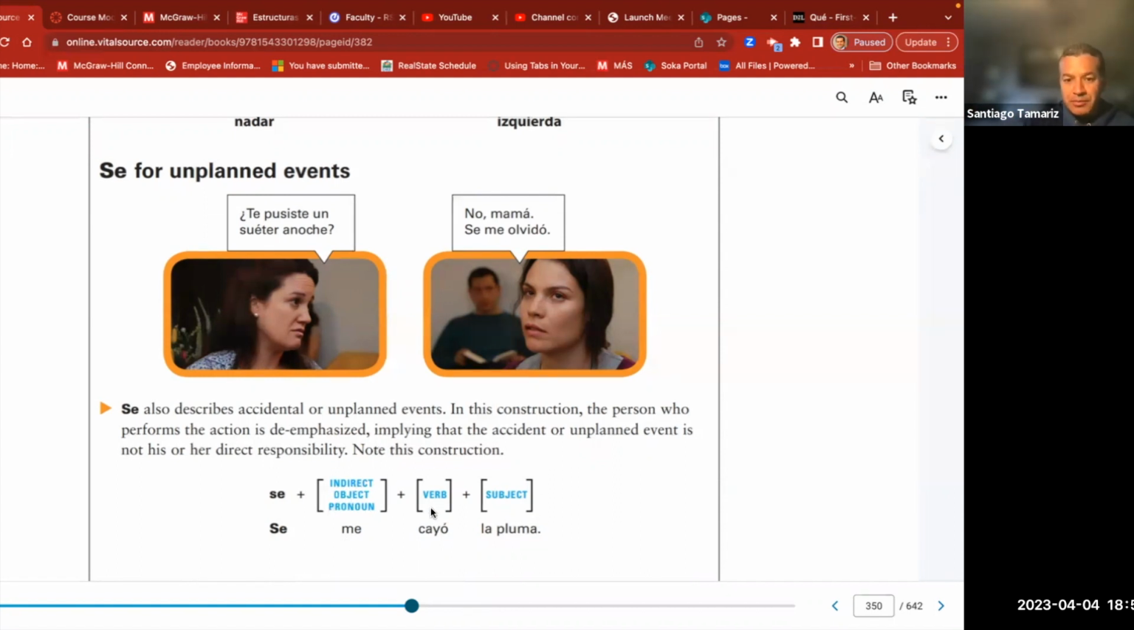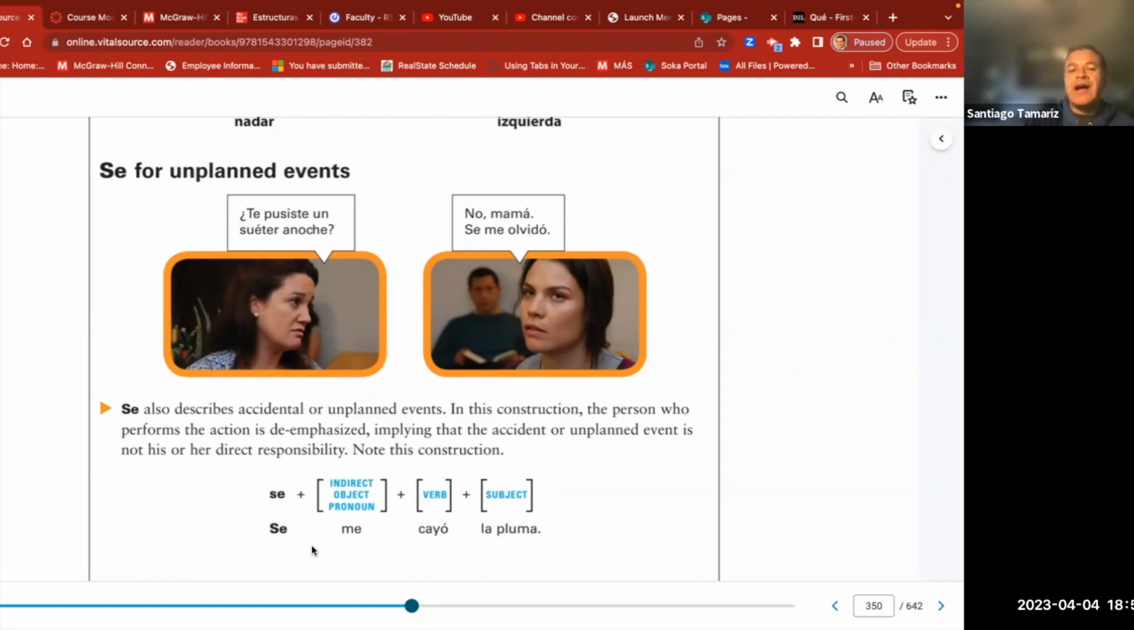Now we have the verb and the subject. The subject, same thing, like gustar. Remember, the subject goes at the end. La pluma, the pencil, cayó, fell. La pluma cayó on me. In other words, the pencil fell on me.